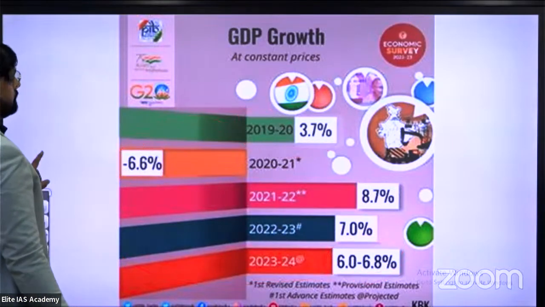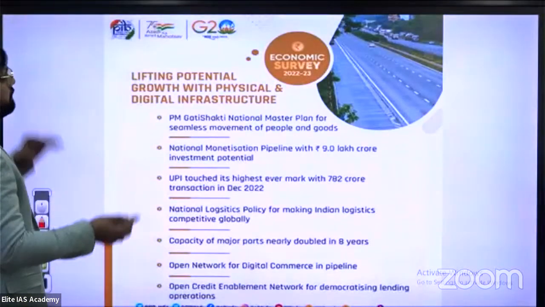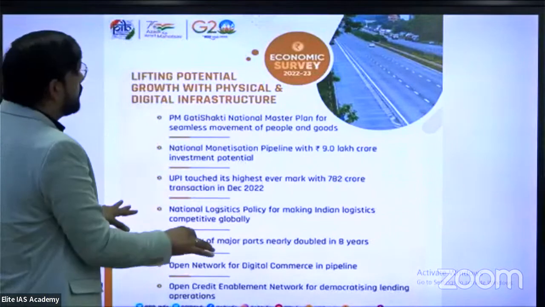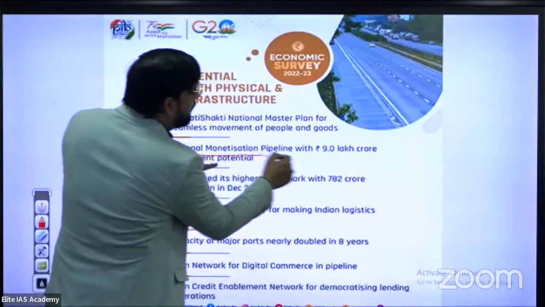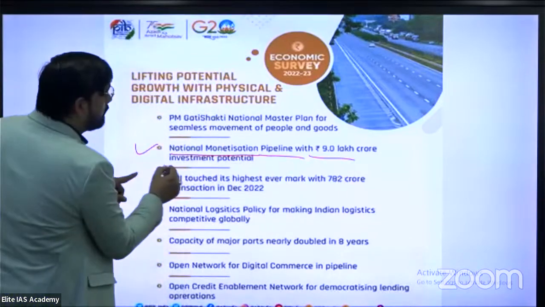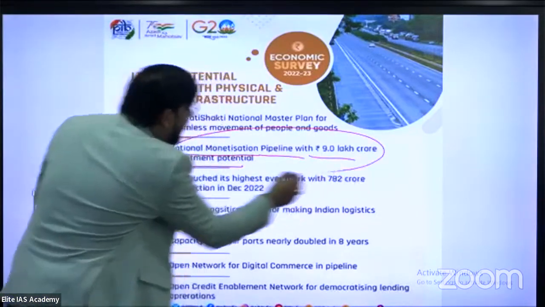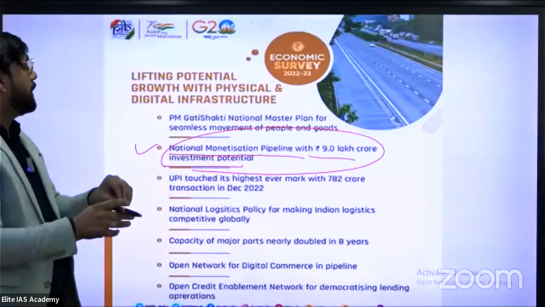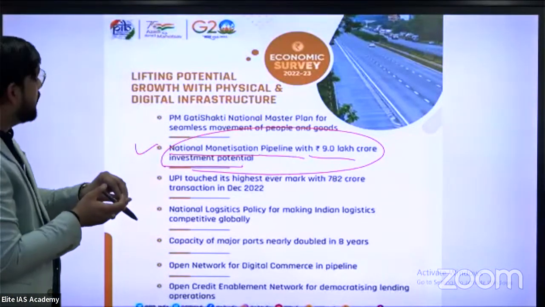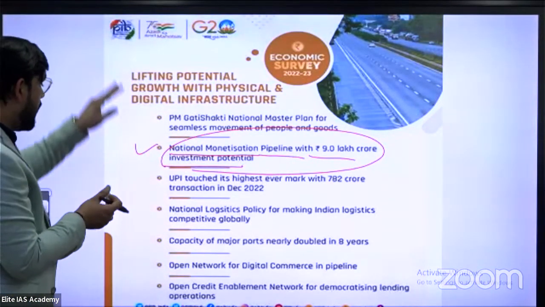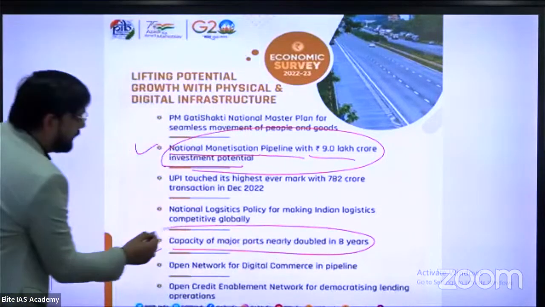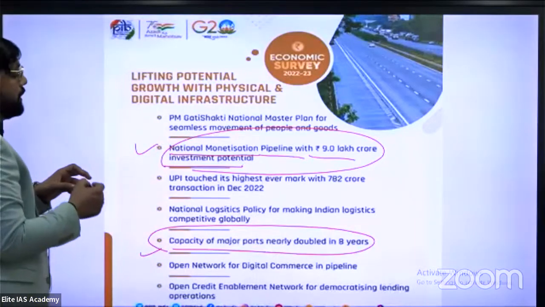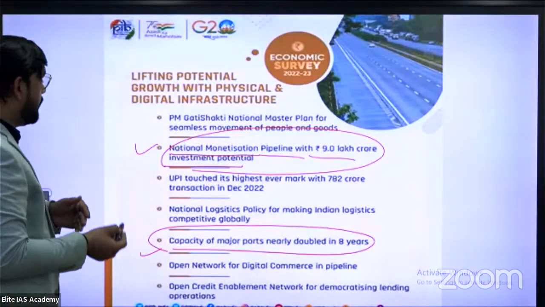Next, on Economic Survey 23, in this slide, what is the important data for you directly? This sentence: National Monetization Pipeline with 9 lakh crore rupees investment potential. And in the same slide, capacity of major ports nearly doubled in 8 years. Capacity of major airports doubled in 8 years.